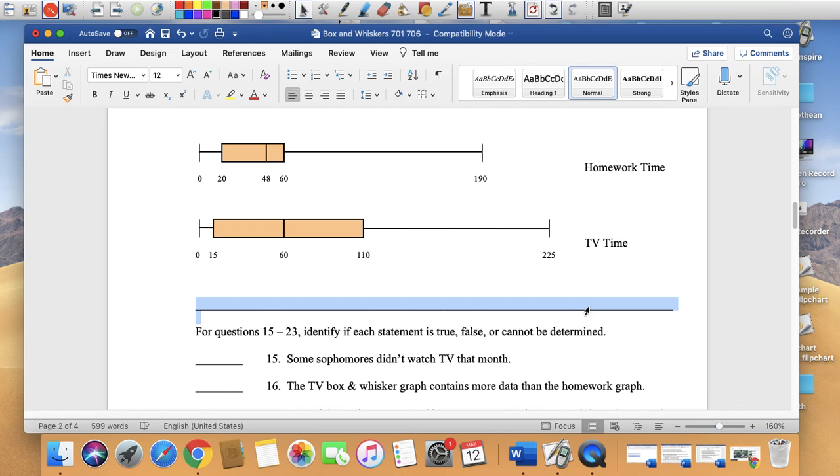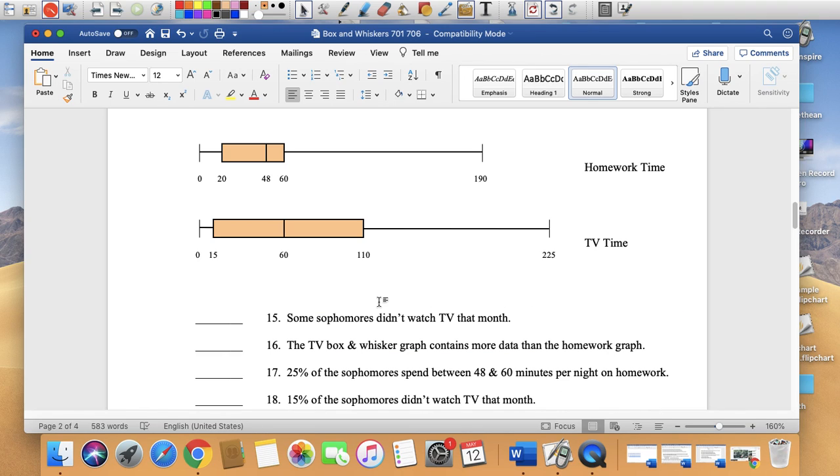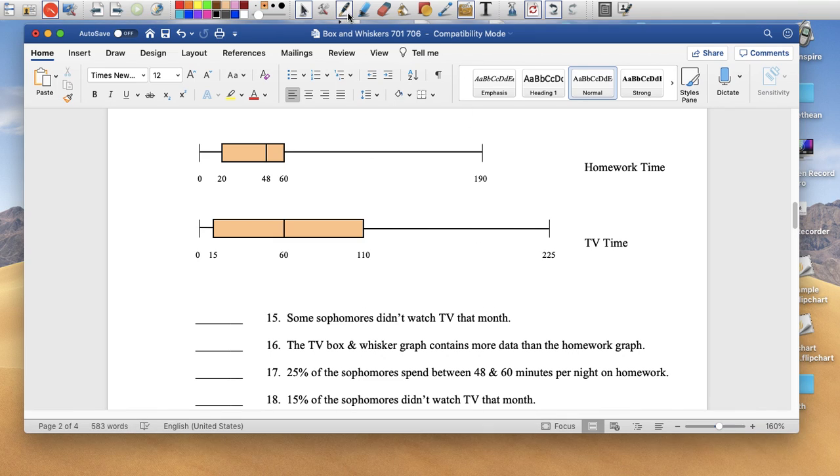So question 15 to 23, we're using the same data. Some sophomores didn't watch TV that month. Is that true? Was there any sophomore that didn't watch TV that month? Yes, there was. You see that 0? It's part of your data, so that means there were people who watched 0, so that's true.